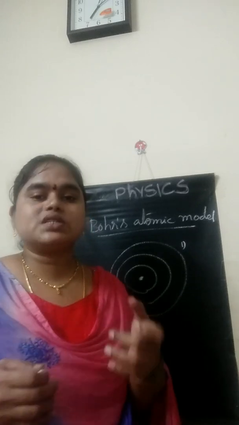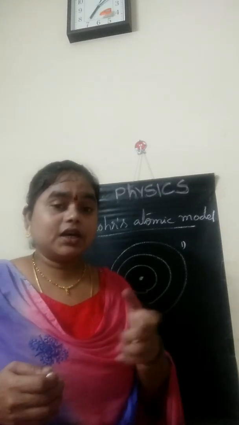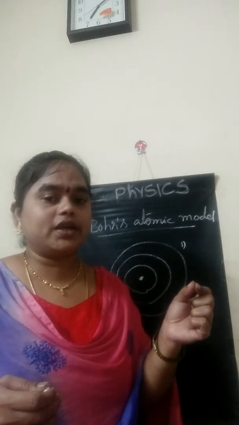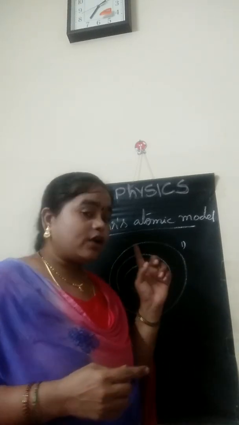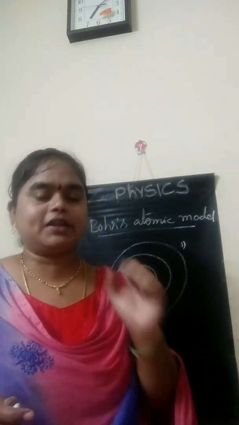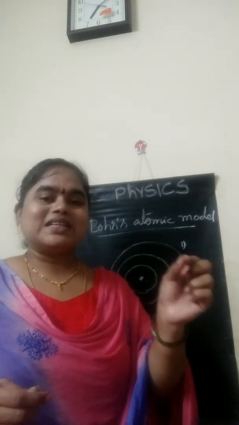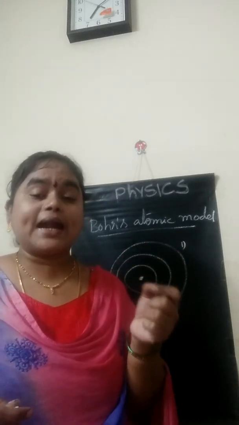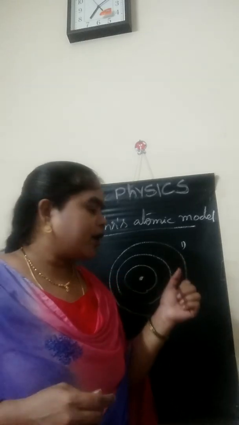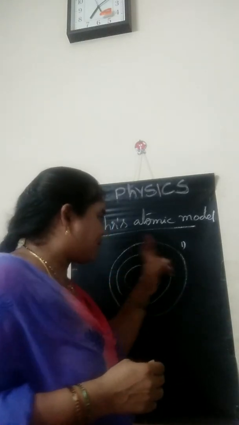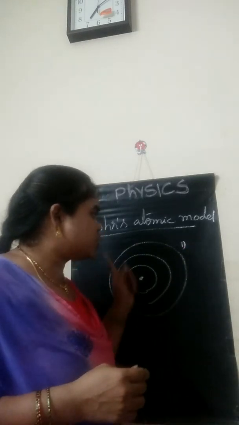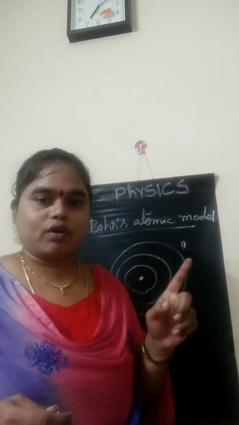That is the meaning of stationary state. They may ask you what is meant by stationary orbit, and also what is meant by orbit. This is a very important question and it is repeated many times. Orbit means the path in which the electron revolves.